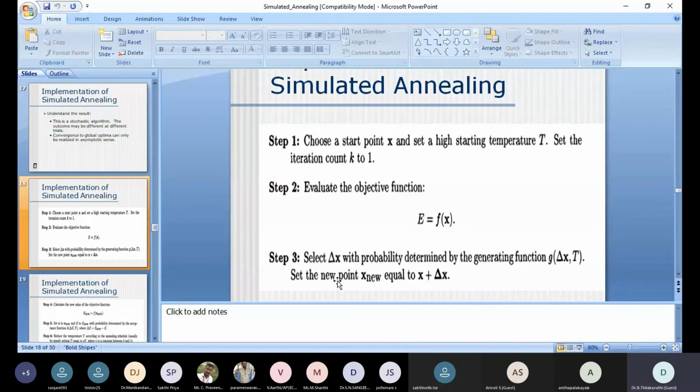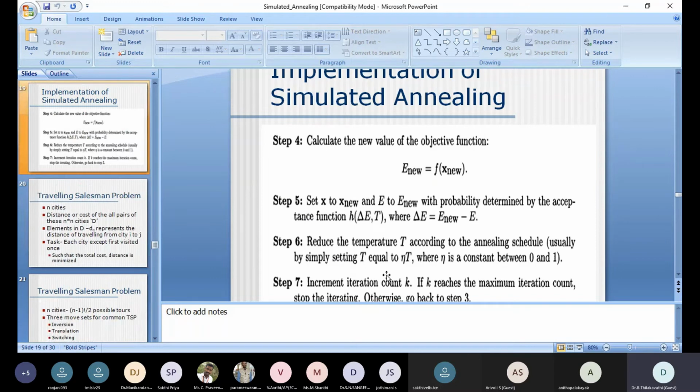So x new is equal to x plus del x. For this new point we have to calculate the new objective function, E new, while the earlier objective function is E.